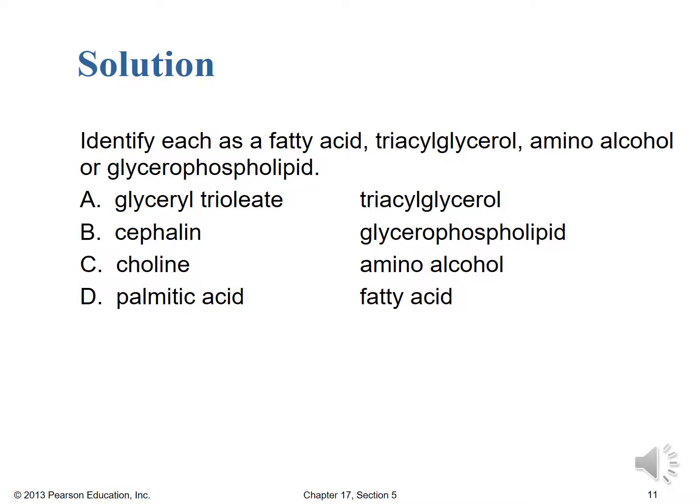So hopefully you were able to get all those correct. If you happen to miss one or two, hopefully now you understand why this is the correct assignment of types. And if that's not the case, if you're still struggling, do a little extra reading, try another practice problem or two, and then certainly reach out to me for help if it's still not making sense.